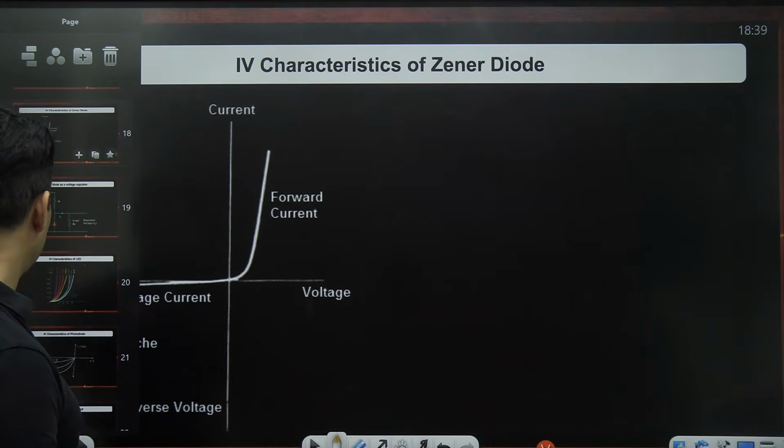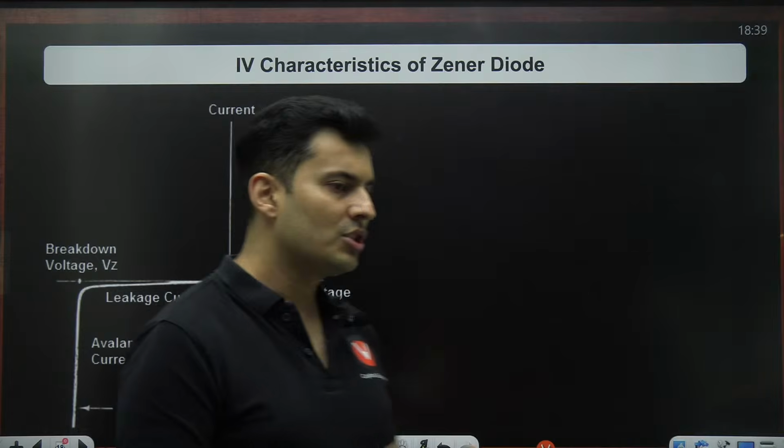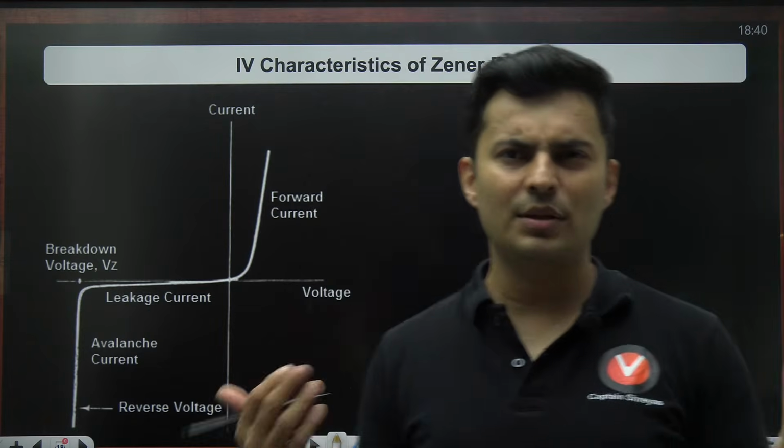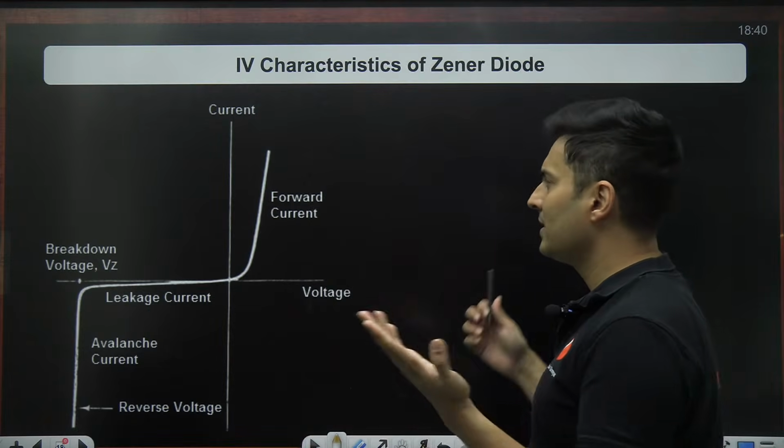Before that, we have some current voltage characteristics which you should be aware of for different kinds of devices, starting off with a Zener diode.